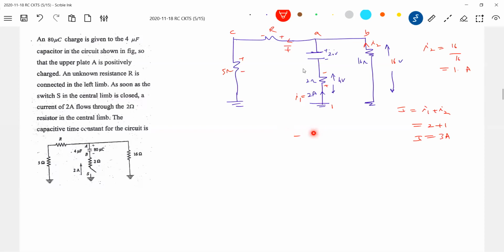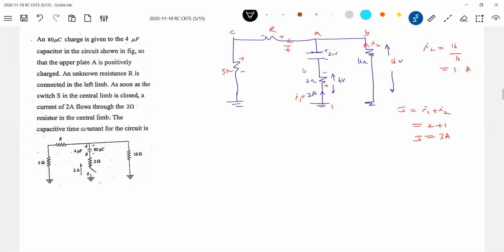I'll write the loop equation. Why two? The capacitor is getting charged, sir. Sorry, discharged. Okay, now it should be I2 minus I1, sir. I2 is negative according to the representation you wrote. Sir, here B is at a higher potential.